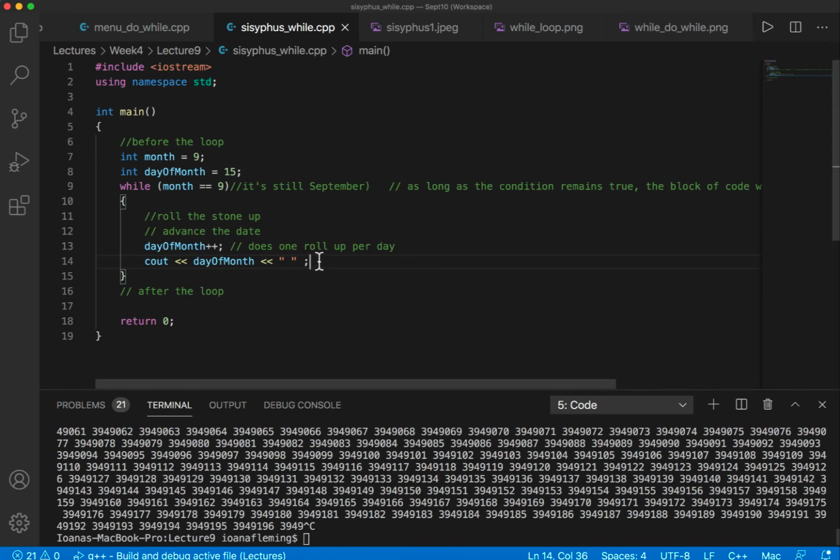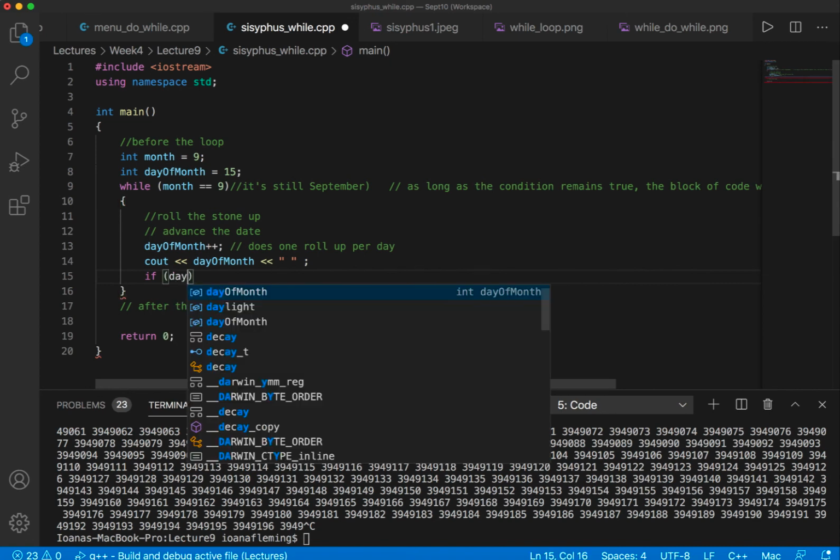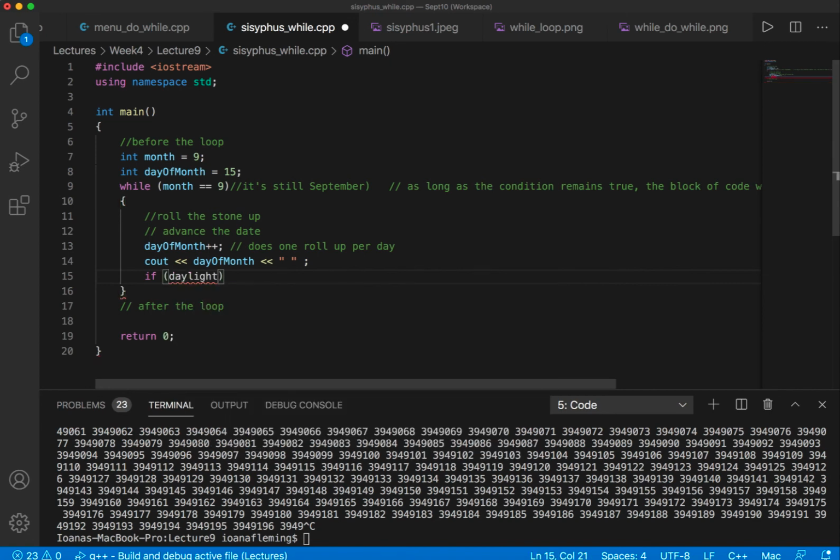So how are we going to advance the month? Well, how many days are in September? Off the top of my head, I think there are 30. So when the day of the month becomes 30, right?